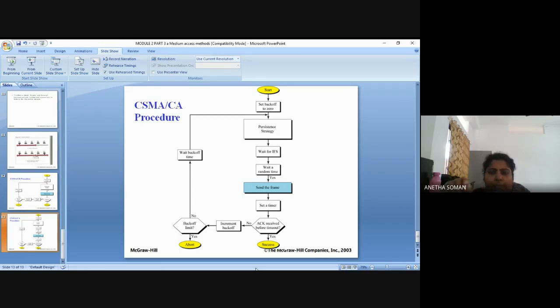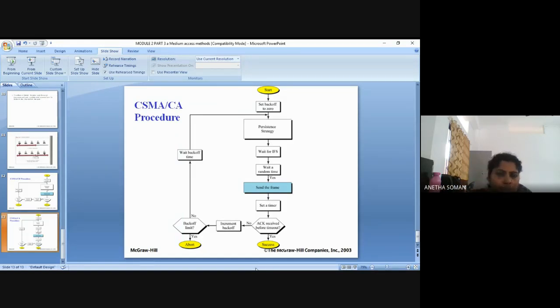Now, what happens if the acknowledgement is not received? If it is not receiving the acknowledgement, it assumes that something has gone wrong. The cases are that the data can be lost or the acknowledgement can be lost, which we studied in the earlier case. So it will increment the backoff value, starting from a backoff of 0.